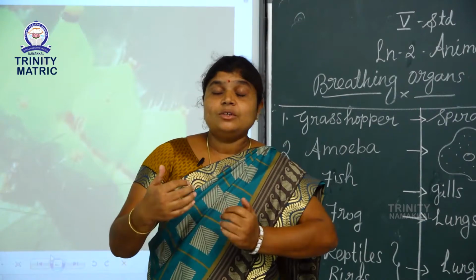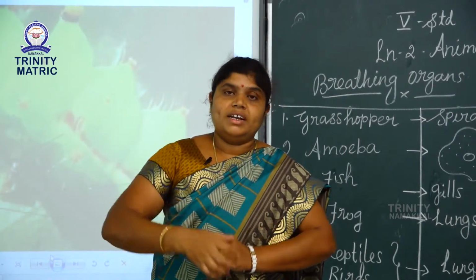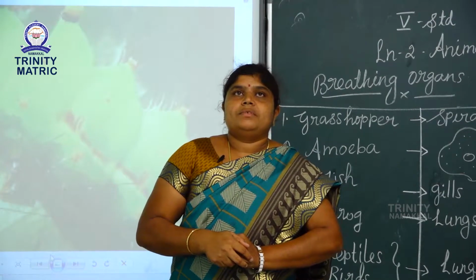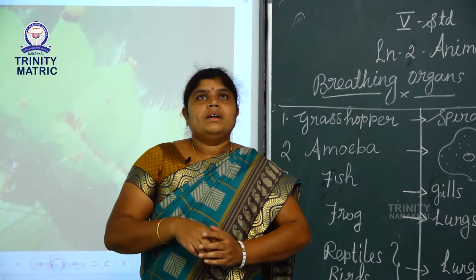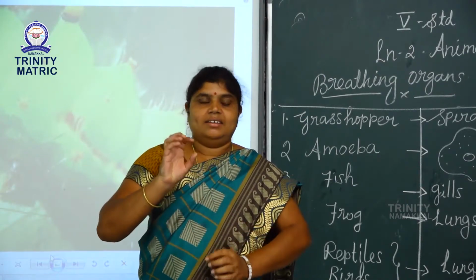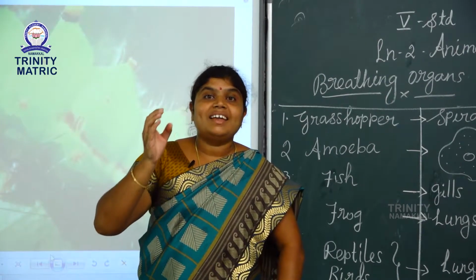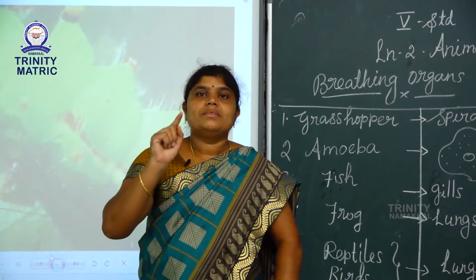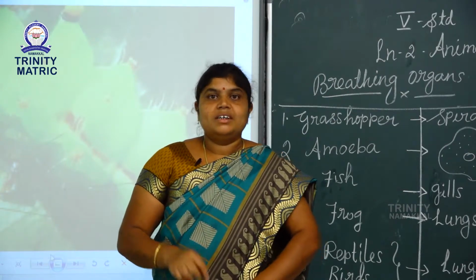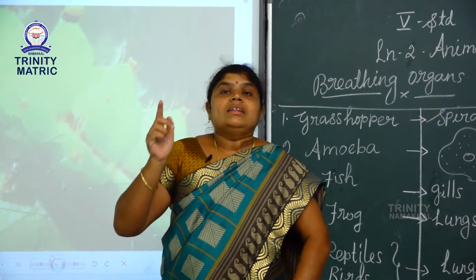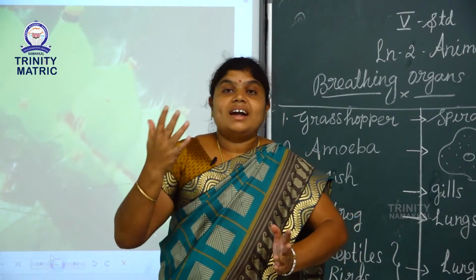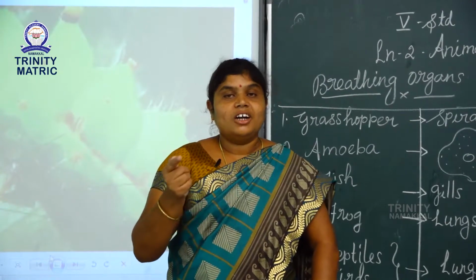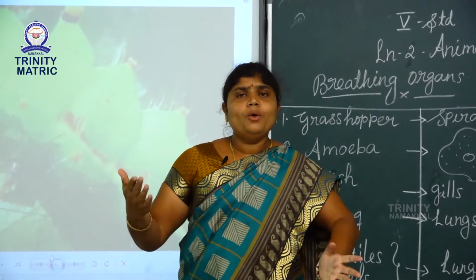Why does the grasshopper have white blood? Because insects like the grasshopper do not contain an oxygen carrier, that is called hemoglobin. So hemoglobin is absent.